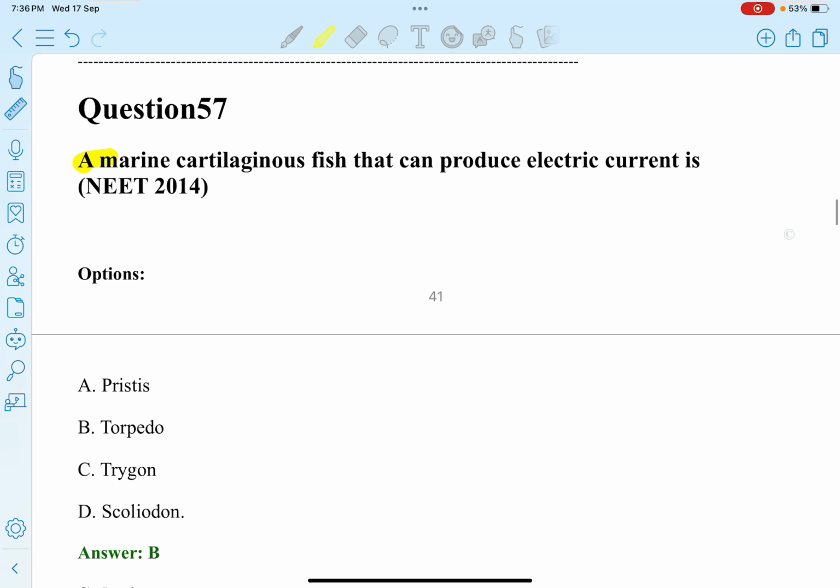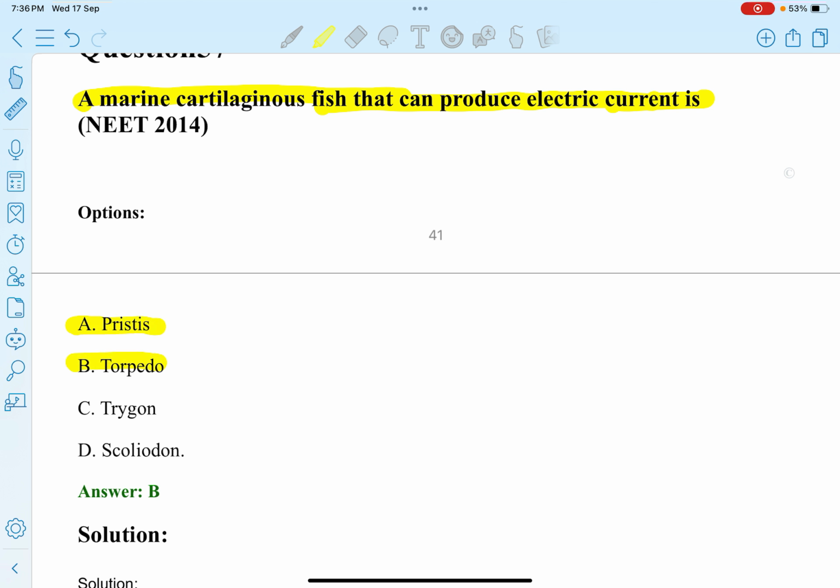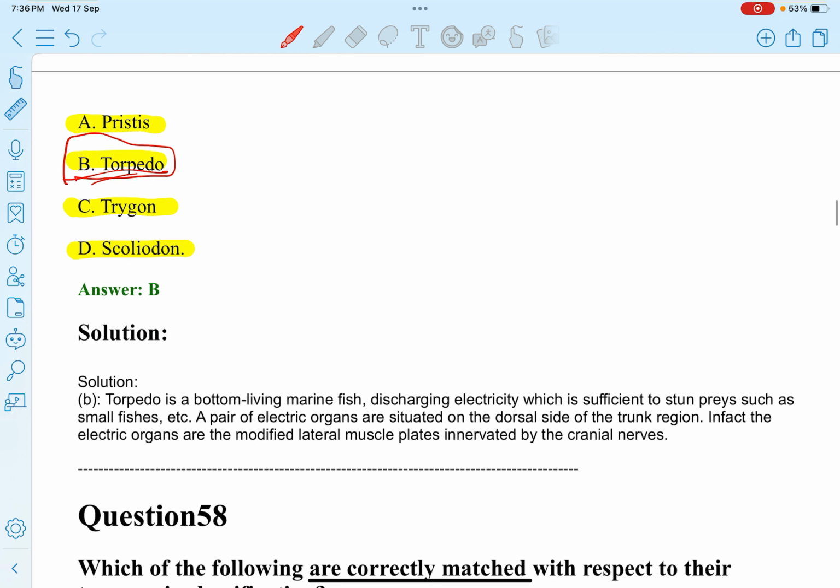Next question. A marine cartilaginous fish that can produce electric current is: Option A, Pristis. B, Torpedo. C, Trygon. D, Scoliodon. So, the marine cartilaginous fish that can produce electric current is Torpedo.